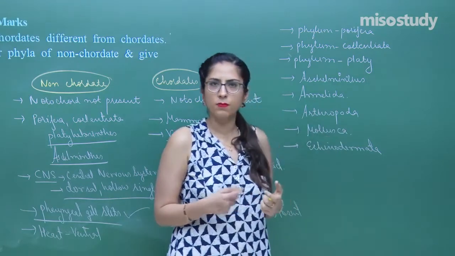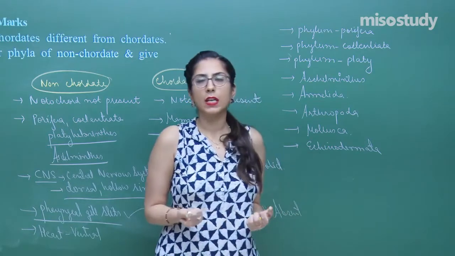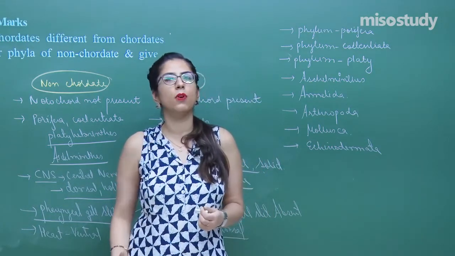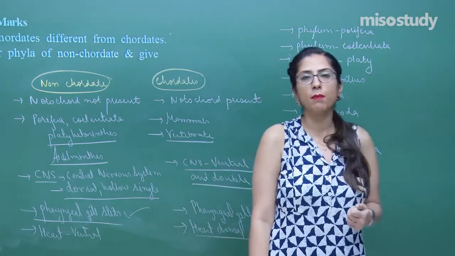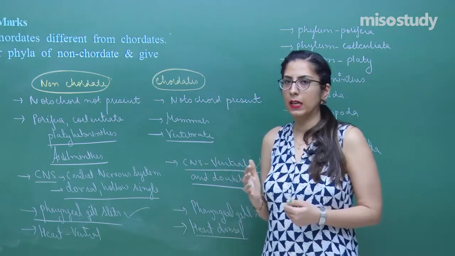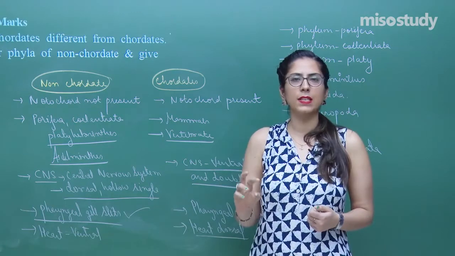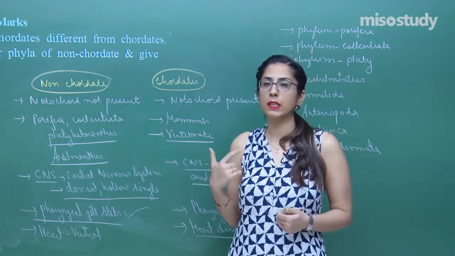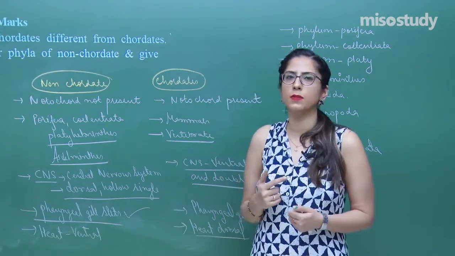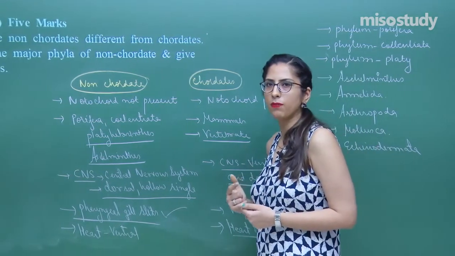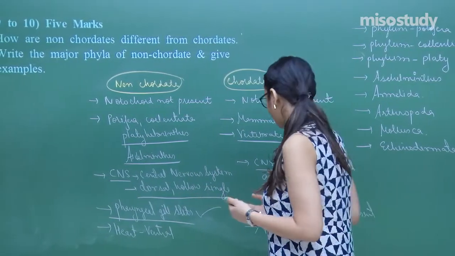Mollusca. We have discussed the features of mollusca. Do I need to explain that again? Next we have Echinodermata, which have spines present on their body and a well developed water vascular system, which is also called an ambulacral system. So you have to explain these different phyla one by one, not in detail, but at least 1 or 2 points along with the example, because it is written in the question that you have to give examples as well. So this is how you have to attempt a 5 marks question, quite a lengthy question, but it is very easy and a direct question.